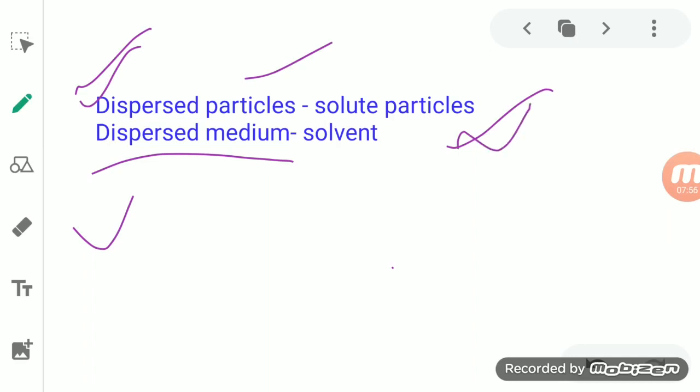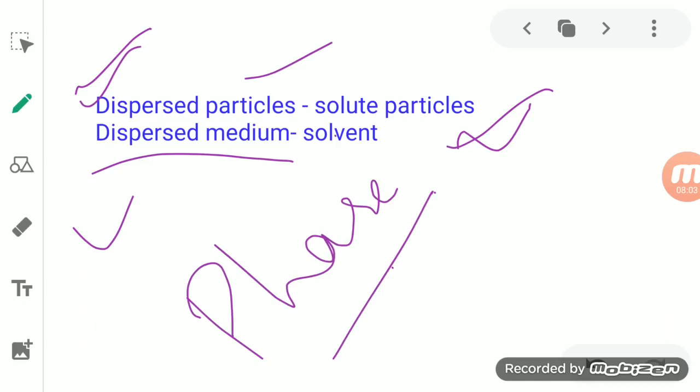So dispersed particles or dispersed phase is talking about the solute particles. When we talk about the dispersion medium, it is simply talking about the solvent molecules. So dispersed particle is the solute particle, and dispersion medium is known as the solvent.